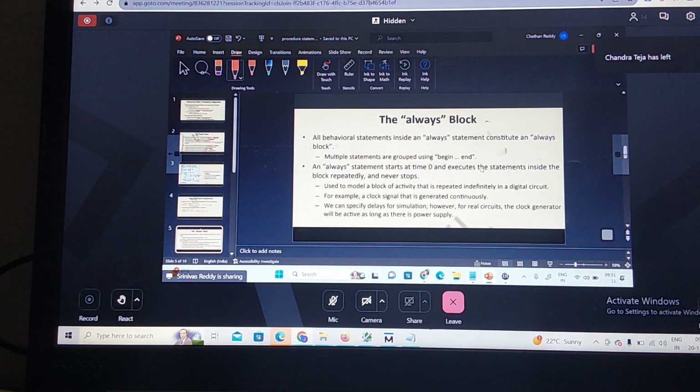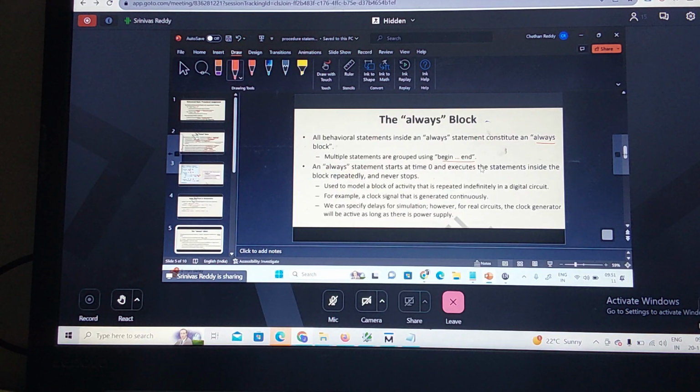So now coming to another procedural statement, which is nothing but the always block. What is this always block? It is a continuous loop like a function. All the behavioral statements inside an always block constitute what block? It is the always block. Multiple statements are also grouped in the always block using what? Begin and end. If there are multiple statements, you can group them using begin and end.